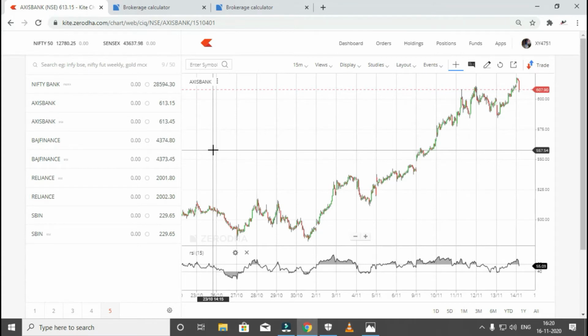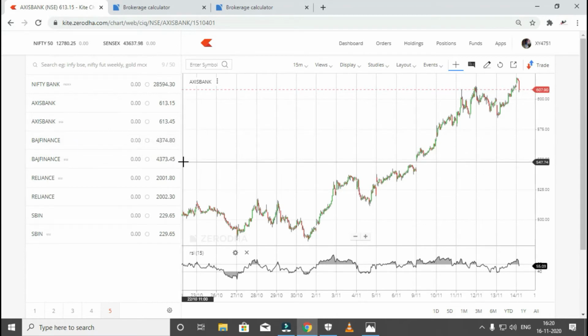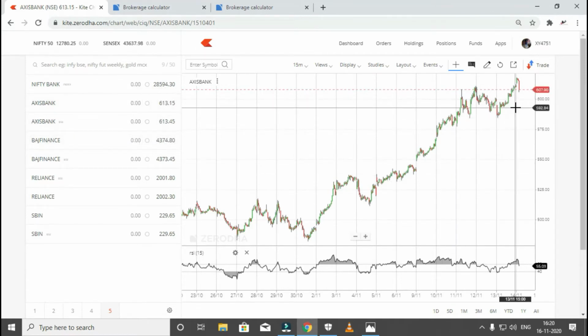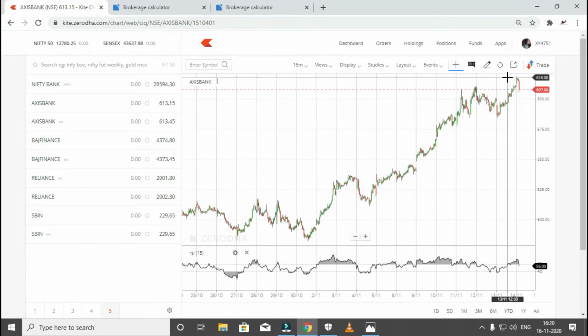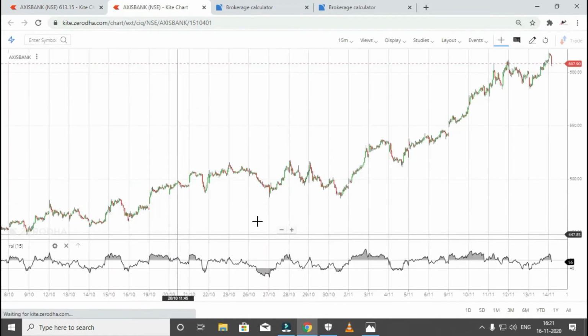If you go with a decent paisa difference between NSE and BSE, for example, think I am going with Axis Bank. The Axis Bank price is around 613.50 paisa. Think I bought on Monday at around 600 rupees. Let's go with an example. This is Axis Bank NSE. I will just cross check once. Yes, this is NSE.